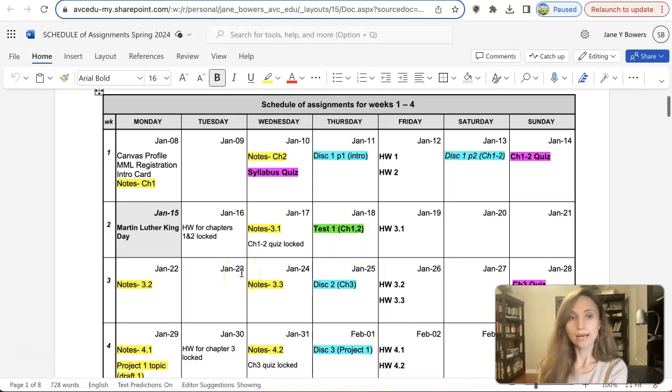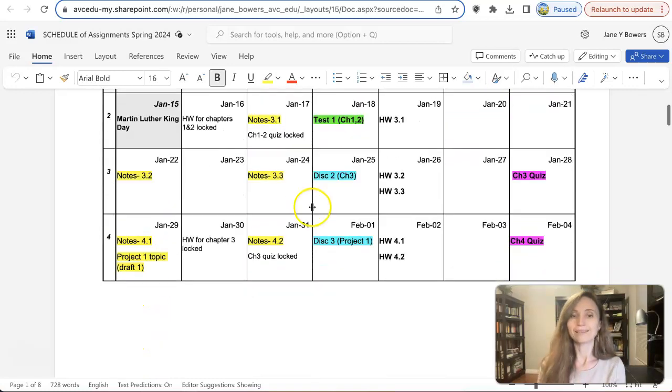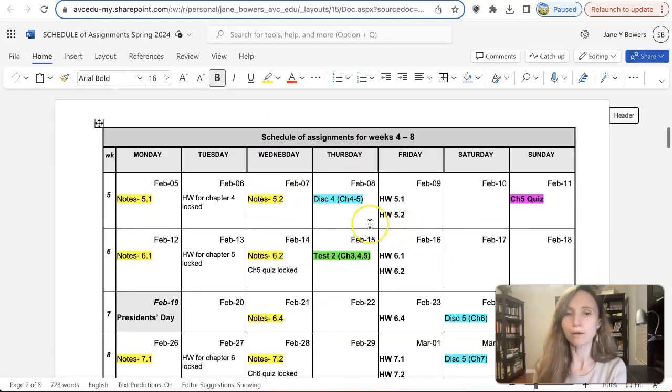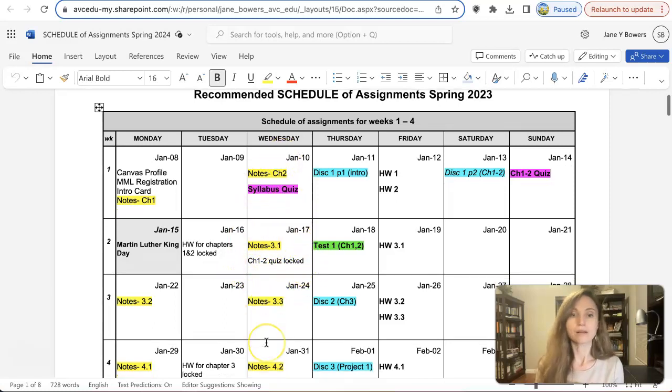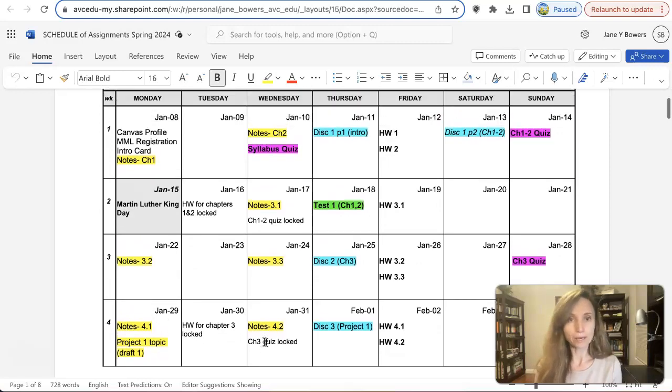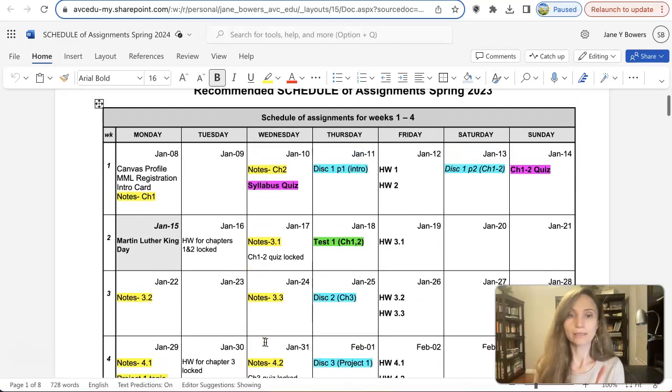And then if you scroll down, you will see that all notes are scheduled Monday, Wednesday. For discussions, usually the first part is due on Thursday, the second part is due on Saturday, and all chapter quizzes are scheduled for Sundays, or you need to complete them by Sunday. Remember, you can complete them earlier, but chapter quizzes are locked on Wednesday, and they're not rescheduled or opened up per individual request. So please, again, make sure that you follow the due dates.